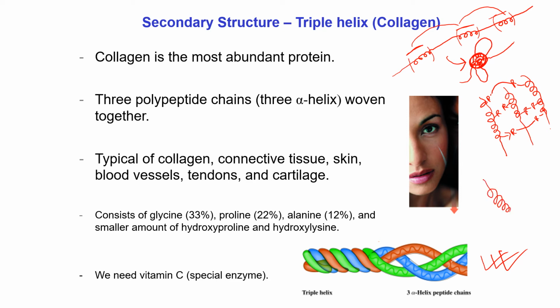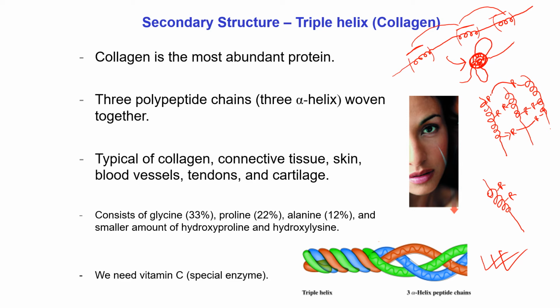I never told you that all amino acids are involved in the formation of hydrogen bonds. I said many hydrogen bonds form in this portion. For example, this portion has some amino acids which did not participate in the hydrogen bond formation for the alpha helix.